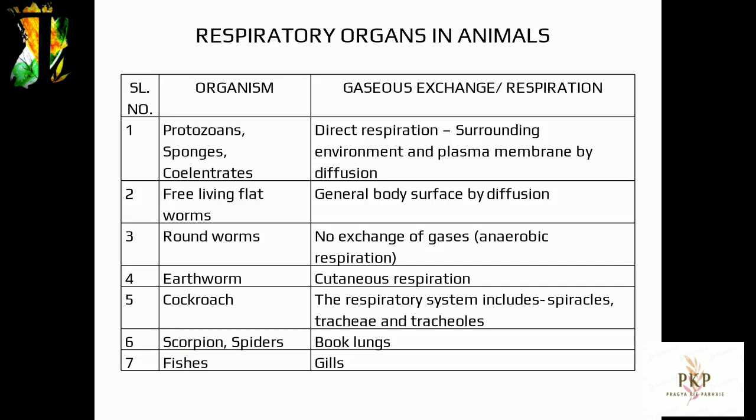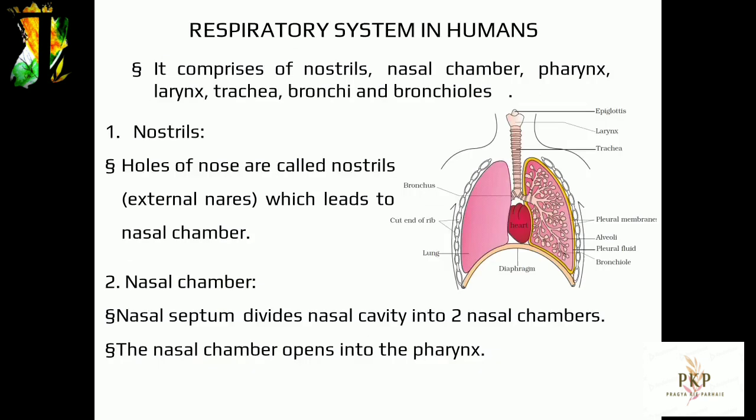Organism: Protozoans, sponges, coelenterates, direct respiration, surrounding environment and plasma membrane by diffusion. Free living flatworms, general body surface by diffusion. Roundworms, no exchange of gases. Anaerobic respiration. Earthworm, cutaneous respiration. Cockroach, the respiratory system includes spiracles, tracheae and tracheoles. Scorpion, spiders, book lungs. Fishes, gills.